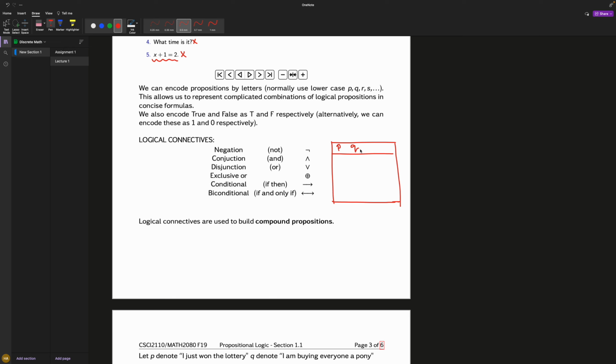So P, we have Q, then we have true, true, false, false, and then we have true, false, true, false. So see we have all different combinations, and now we'll do P implies Q. This arrow means implies, as you can see right here. So if P, then Q. All right, so what I'm saying is if P is true, then Q has to be true. Like if I say, if I go swimming, I will get wet. So if I do go swimming, then I have to get wet. Therefore, I didn't lie. I said the truth.